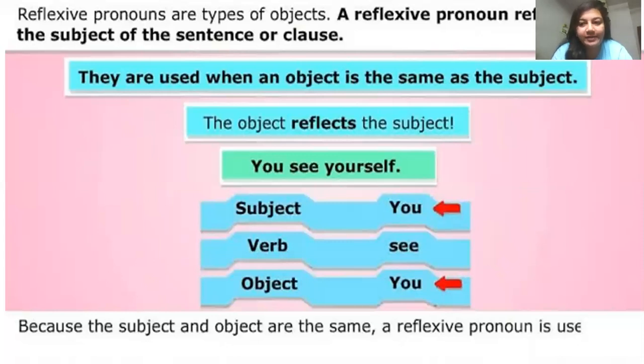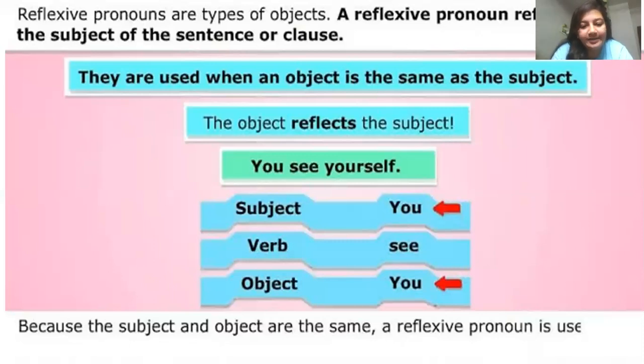So first of all let us talk about the subject here. What is the subject? It is you. हम बात कर रहे हैं you के बारे में. What is the action being done by you? Seeing. The verb is here see. So you देख रहा है किसको? अपने आप को. The object is yourself. You see yourself. So the object yourself किसको देख रहा है? Yourself is again referring back to you only. That is the subject of the sentence.